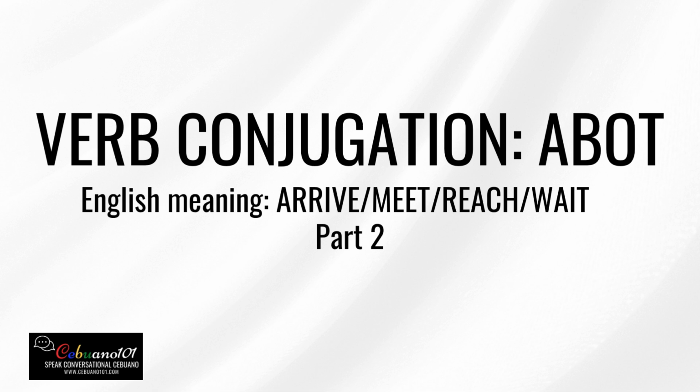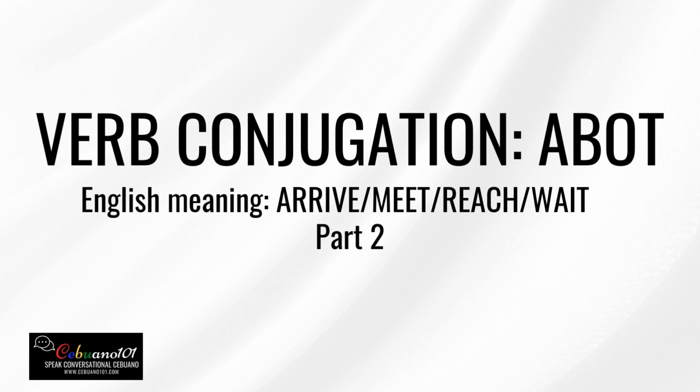I think I discussed the difference of the two in the first video, so I encourage you to watch that first before you watch this part 2. All right, now let's continue with our lesson.